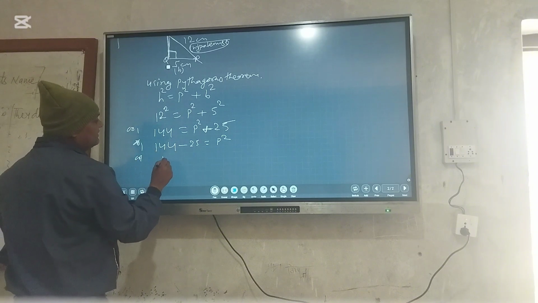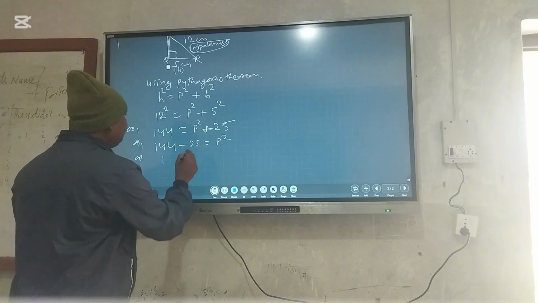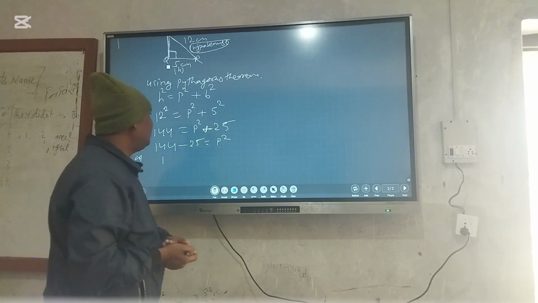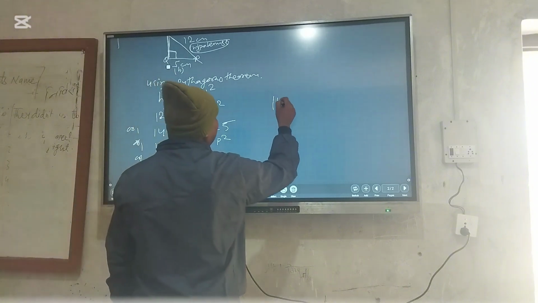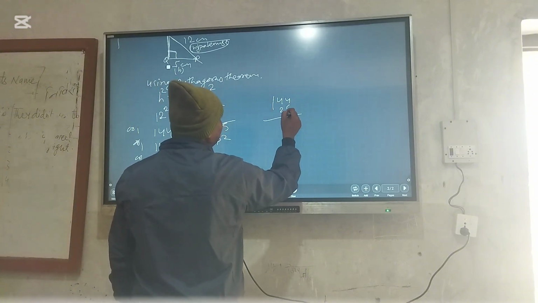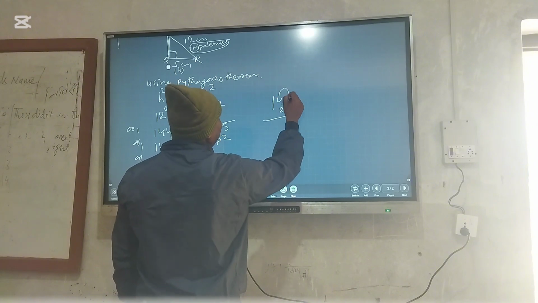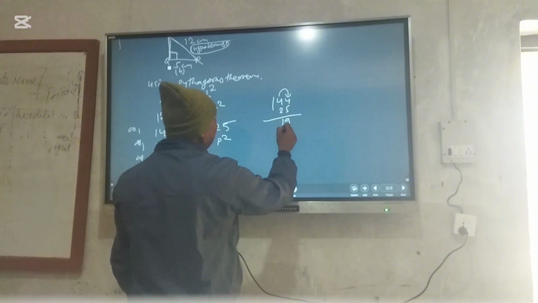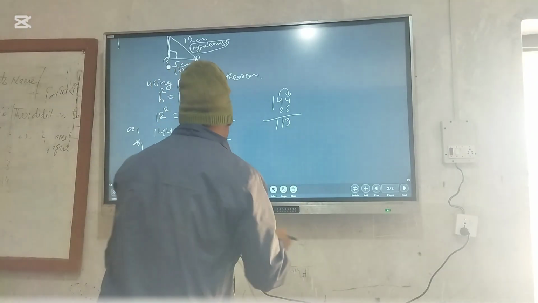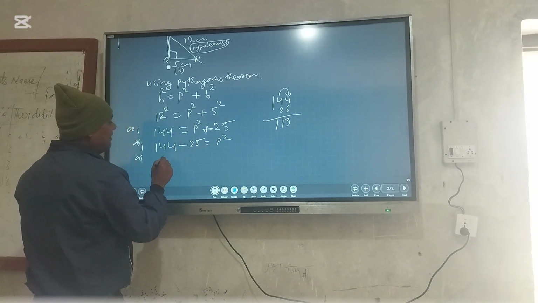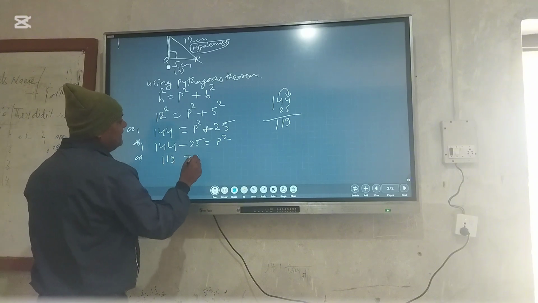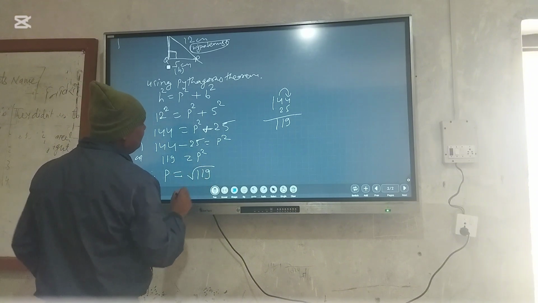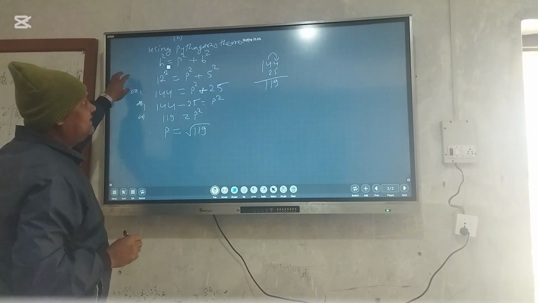We have to subtract. How much is 144 minus 25? Borrowing 1, 14 minus 5 is 9, and 3 minus 2 is 1. So it is 119, which is P square. Therefore, how much is P? P means root over 119, square root of 119 centimeter.